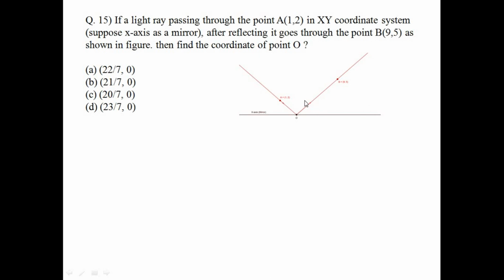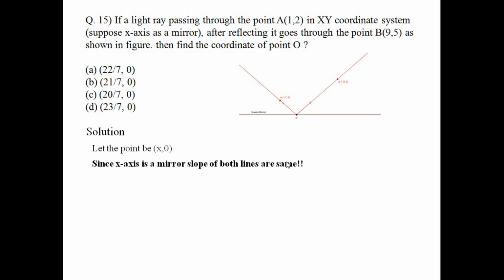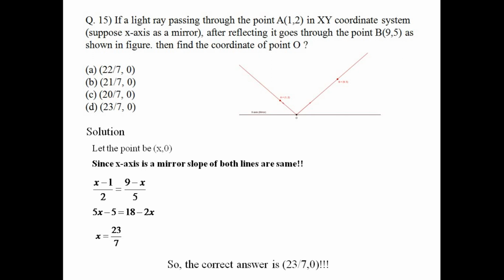So the slopes of both the lines are the same in magnitude and different in sign. To take this advantage, you just equate the slopes along with the sign. The point O is (x,0), so x minus 1 by 0 minus 2, and you just give a minus sign here. So (x minus 1) by 2 equals (9 minus x) by 5. When we solve this, we get x equal to 23 by 7. So the answer is 23 by 7.